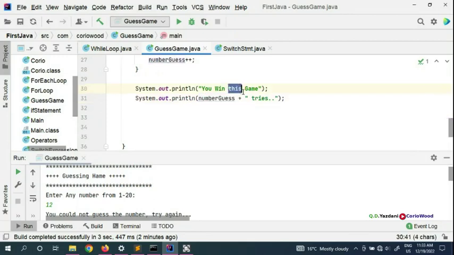So you win the game, but how many tries? We can put that after, how many tries here.